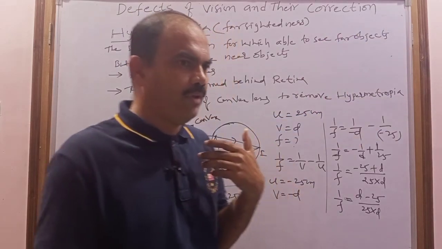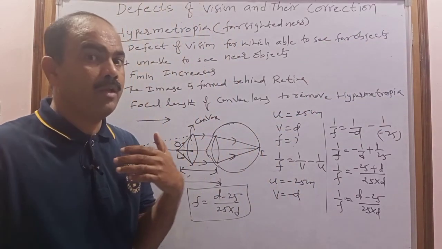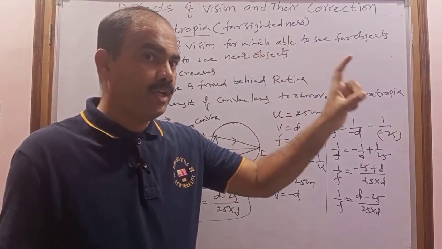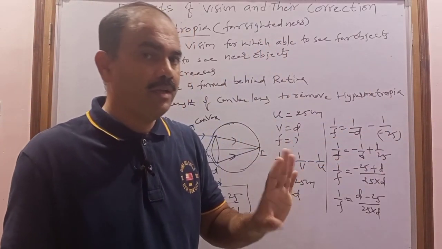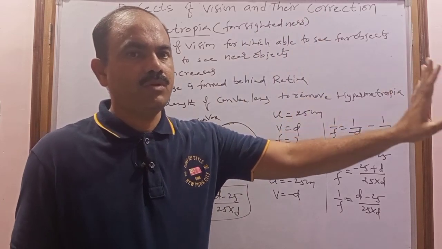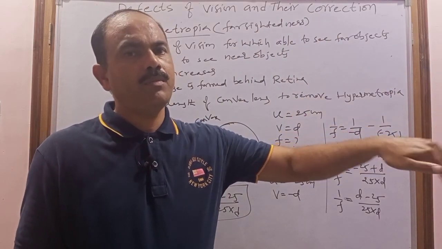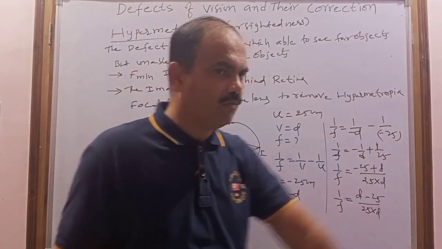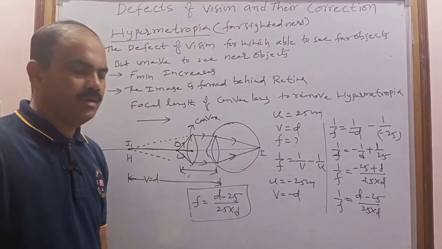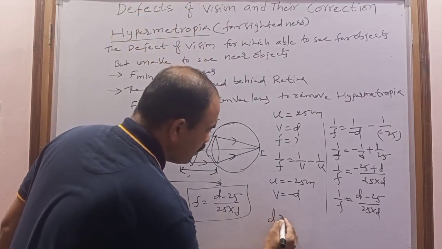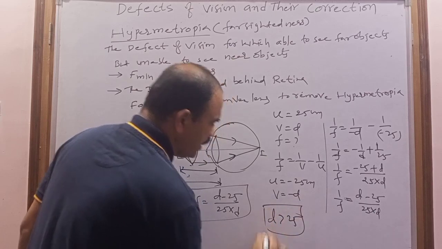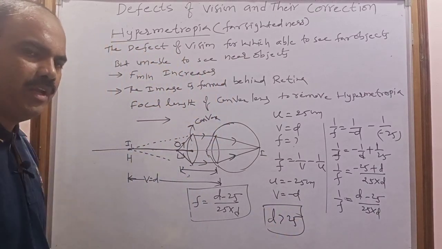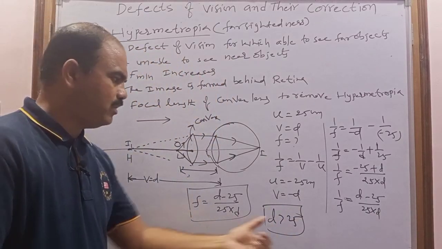For example, if a person cannot see up to 50 centimeter, what is the meaning? He can't see the object up to 50 centimeter, but beyond 50 centimeter he can see. And now what is the D value here? 50. So the D value must be greater than 25, because generally a healthy human also can't see the object below 25 centimeter.